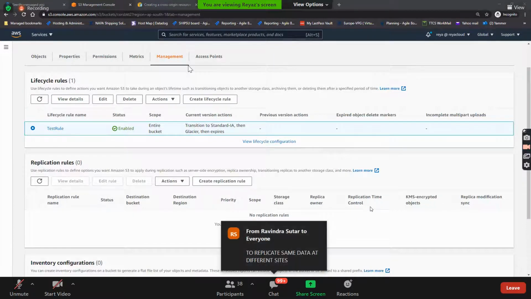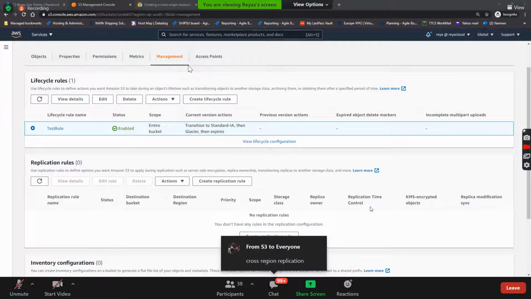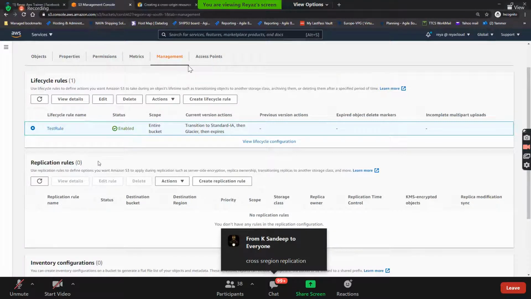To replicate the same data at different sites. Cross-region replication. Yeah, cross-region replication. So if you want to replicate the data from one bucket to another bucket, then go for the replication rule.